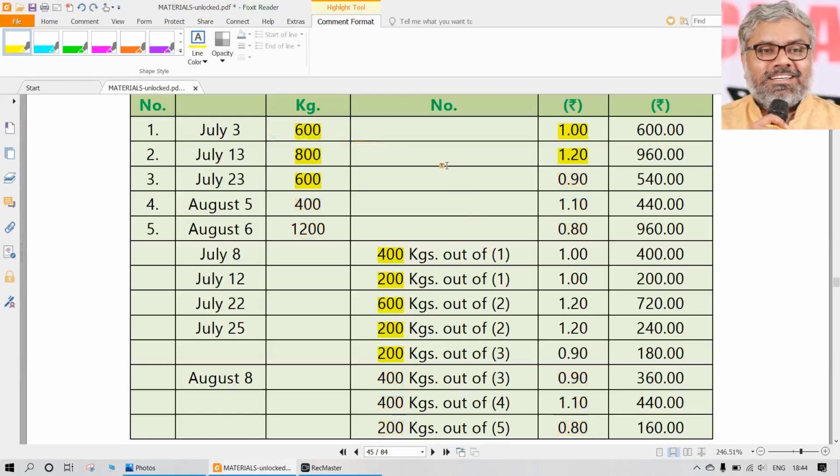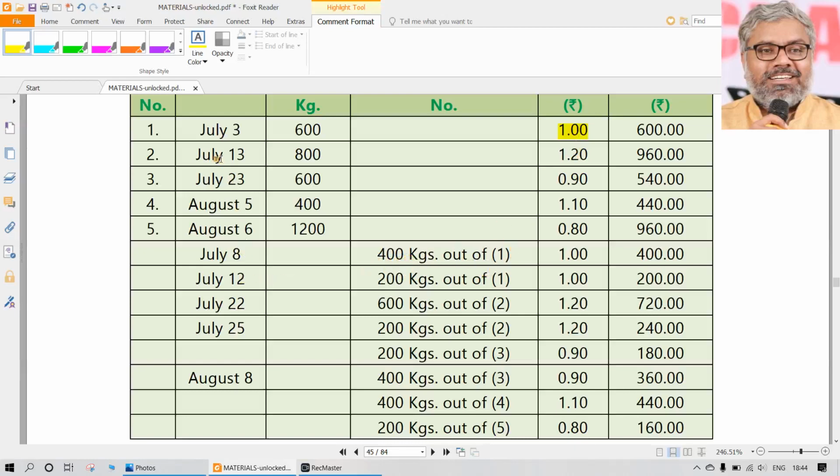If at all we are using LIFO in this same example, let us take July 8th, 400 kgs. Don't look at these numbers, this will be wrong. So 400 kgs are going to be issued on July 8th. What was the latest purchase? That was the latest purchase at 1 rupee. So that has to be issued on that only. So 400 into 1, that will be 400.